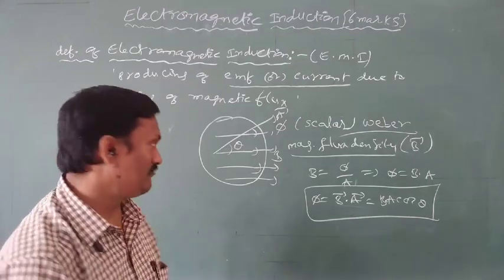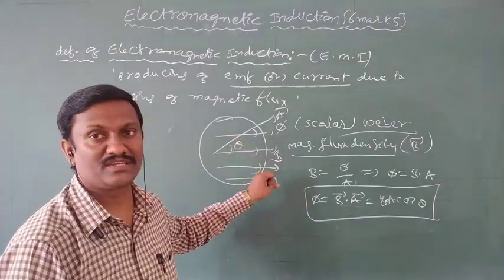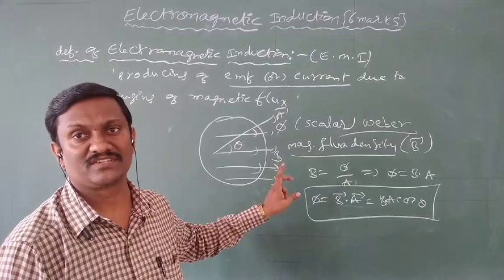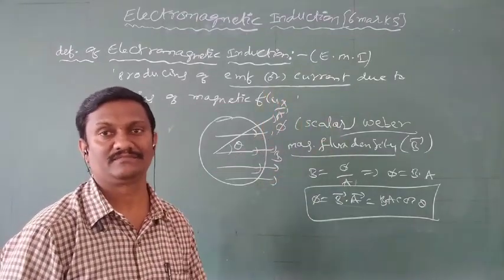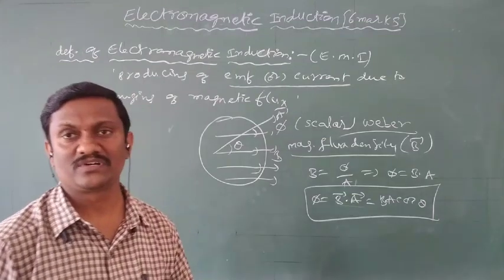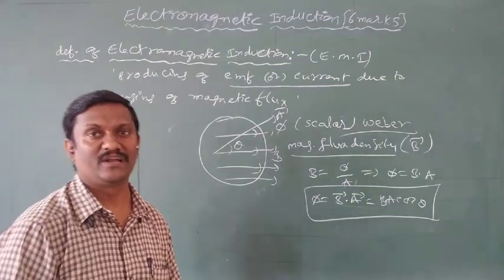So whenever the magnetic flux linked with a conductor or coil changes, the change of magnetic flux, change of magnetic field, can produce an electric field, nothing but EMF and current. So that is about the definition or introduction of electromagnetic induction.